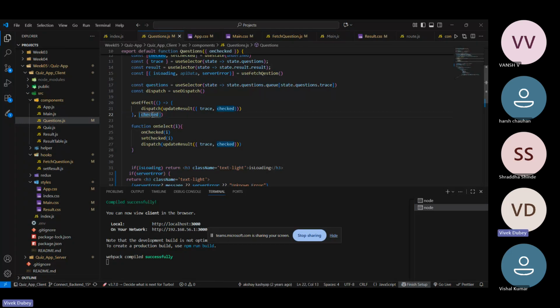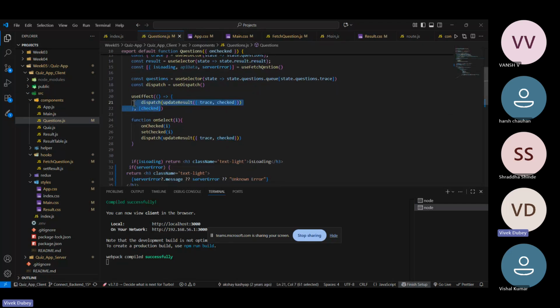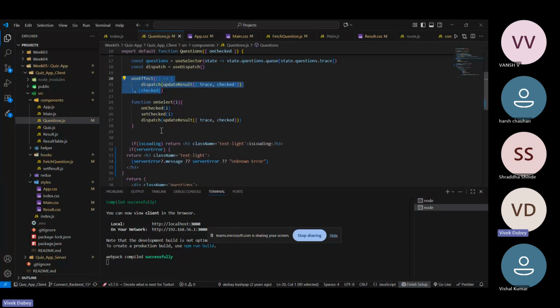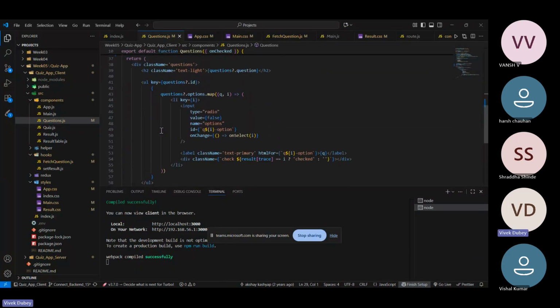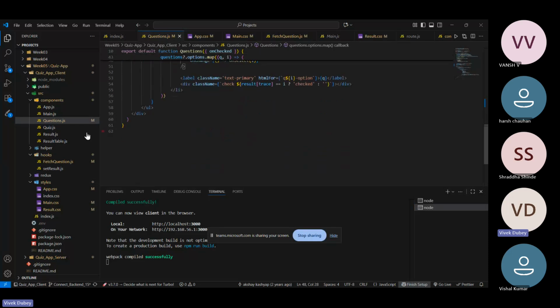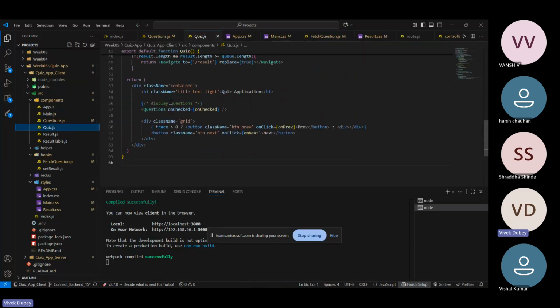But I have used this dependency array of checked, which checks whether the user has entered the username already or not. Based on that, if the username is there, this will render all the questions. And this is again the basic HTML. I am mapping all the questions and options here. And after that, we have this quiz.js.